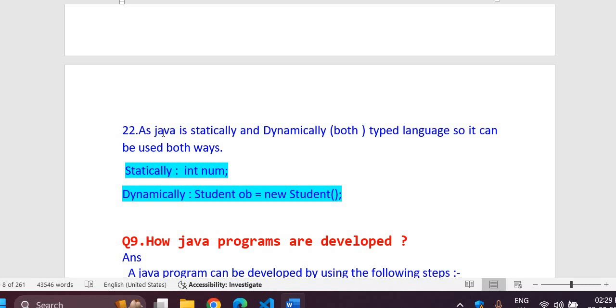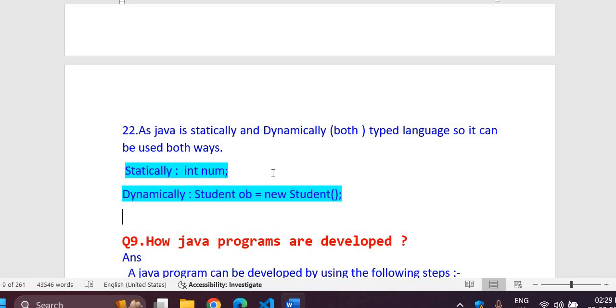Next comes, Java is a statically and dynamically typed language. It is both, so it can be used both ways. Statically, int num, and you can initialize it even. So it means this will be allocated at compile time. And dynamically, this will not be allocated at compile time. Rather, when you run your program, dynamically the object will be allocated memory as per the student class structure.